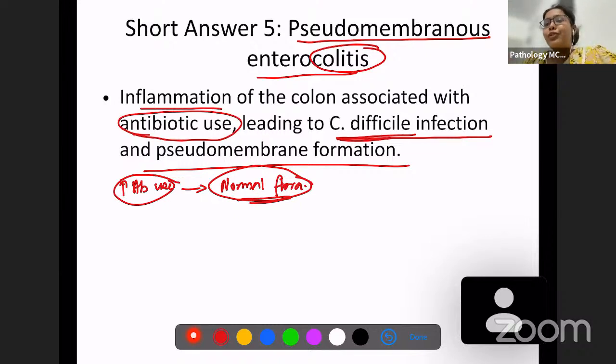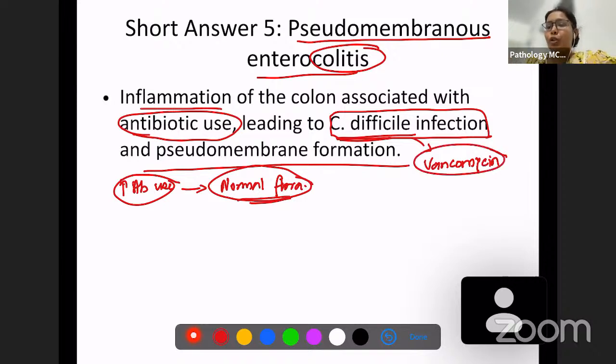So because of that, the normal flora is being destroyed, and it leaves space for colonization by Clostridium difficile. Okay, so this Clostridium difficile is fairly resistant to most of the antibiotics. So there are very specific antibiotics which can be used against Clostridium difficile. For example, vancomycin is very effective against Clostridium difficile. You will be reading in your pharmacology about vancomycin. So this is one thing.